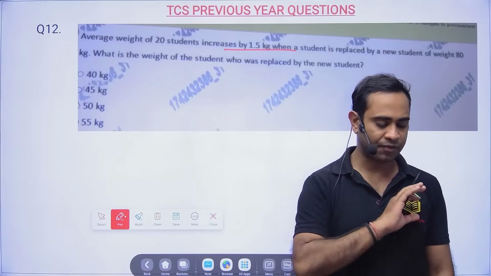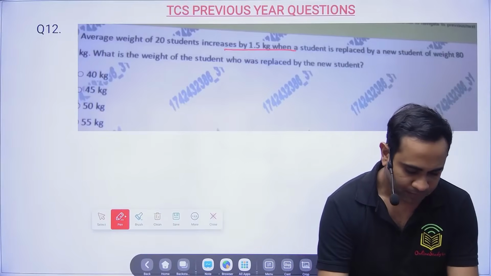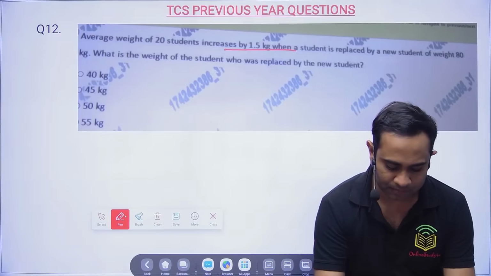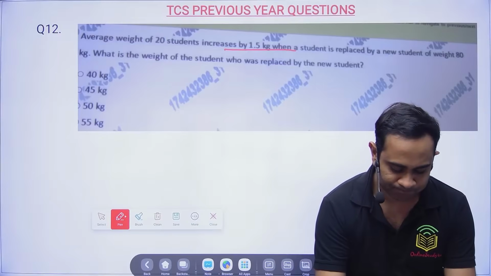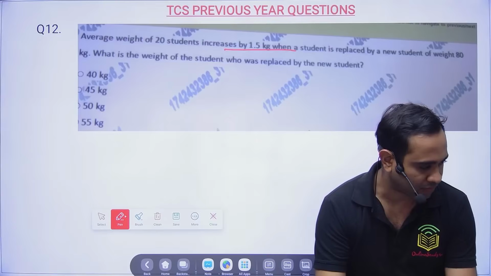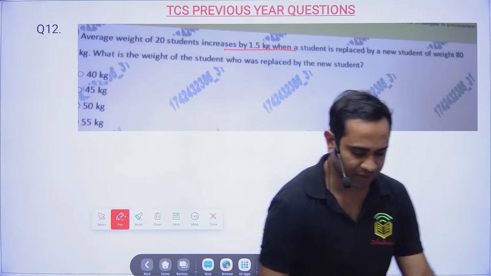Many of you have given the wrong answer. Only 18% of you had given the correct answer. That's all. 36% has given the wrong answers. Let's see now here.